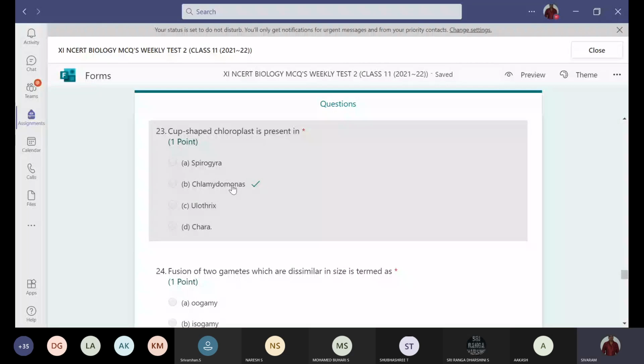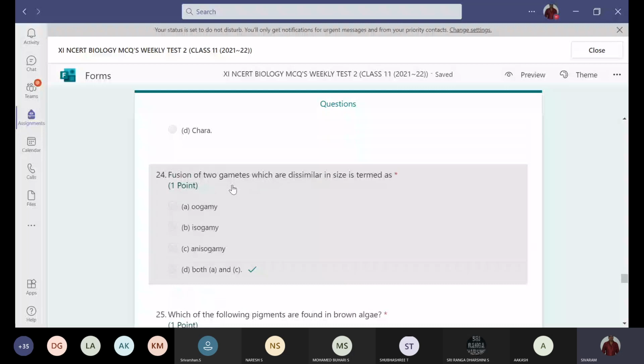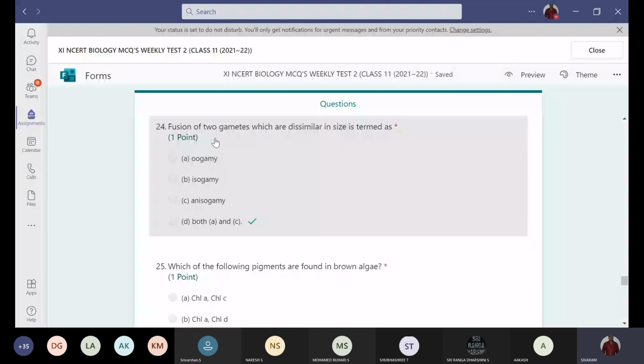And next, a fusion of two gametes which are dissimilar in size is termed as oogamy, isogamy, anisogamy, both A and C. Because oogamy is also a type of anisogamy, as it occurs between the fusion of two dissimilar gametes, and anisogamy is also a fusion of two dissimilar gametes. So both A and C. Option D is the correct one.